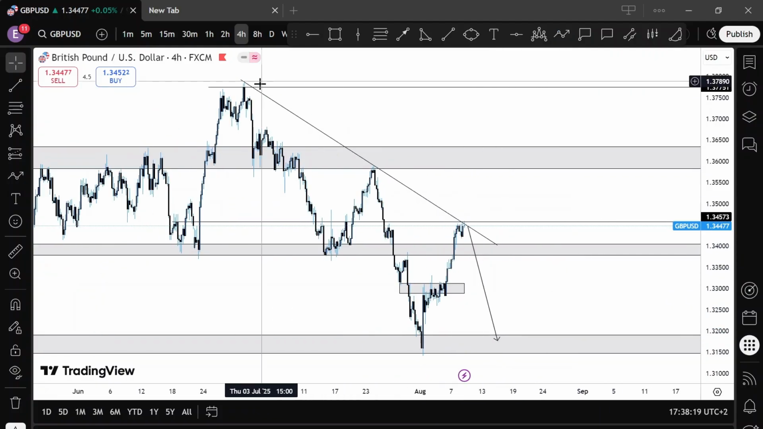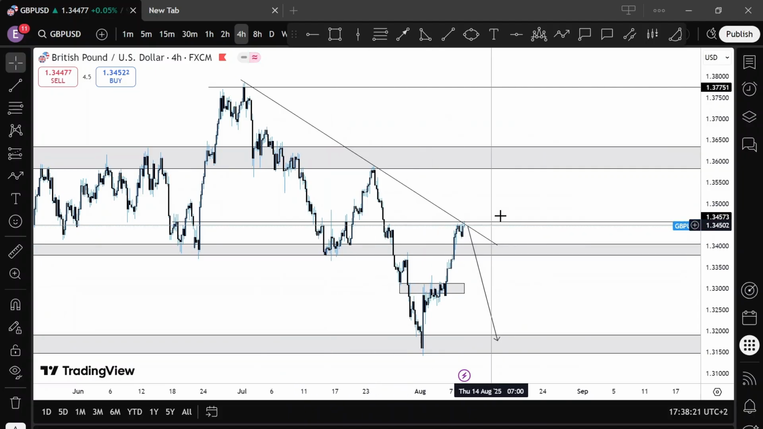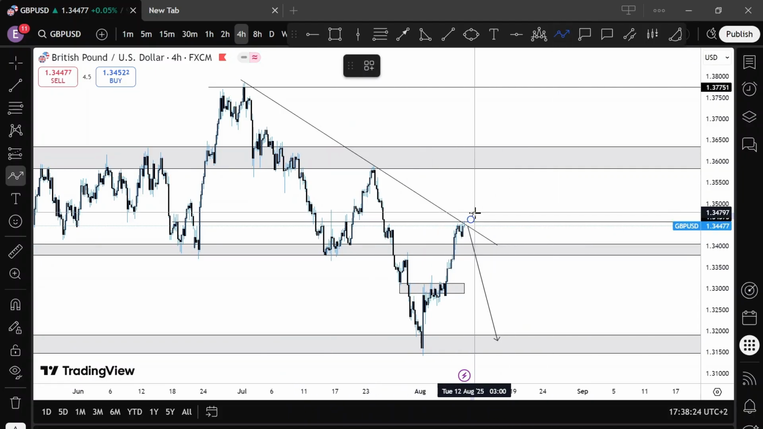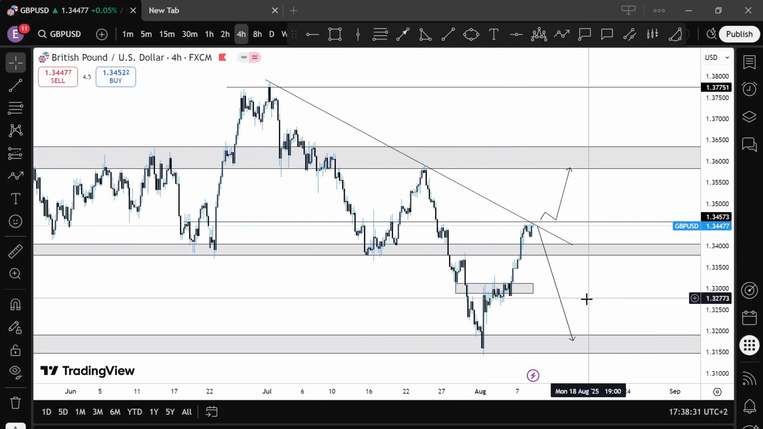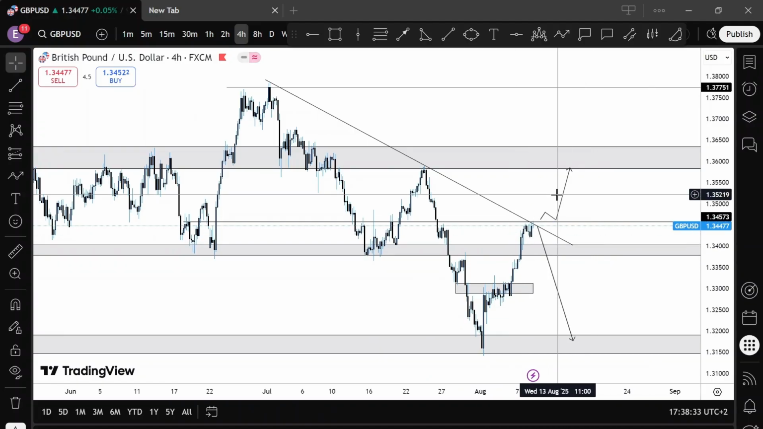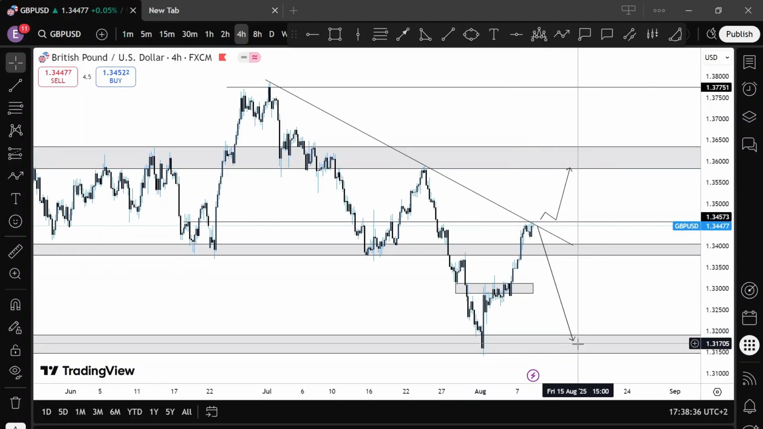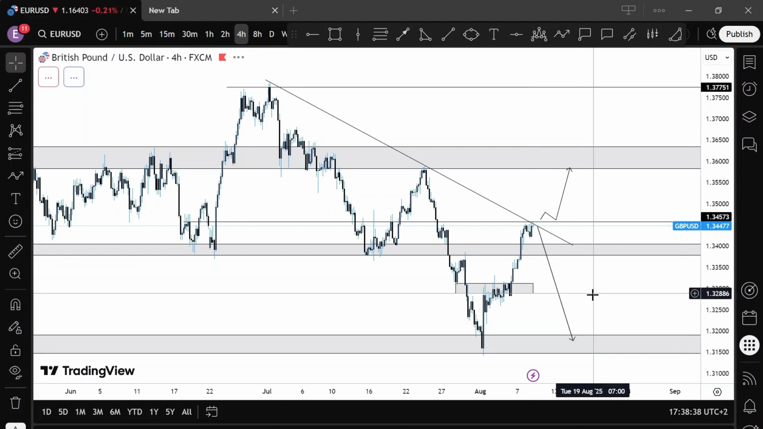So at market open, my possibility is to see price start rejecting from these regions down to the downside. If price breaks through the upward trend line and above this resistance region, then there's a possibility that price wants to come back to this region before it continues to the downside. But as it stands right now, I'm anticipating price to sell off from this region down to 31.70.